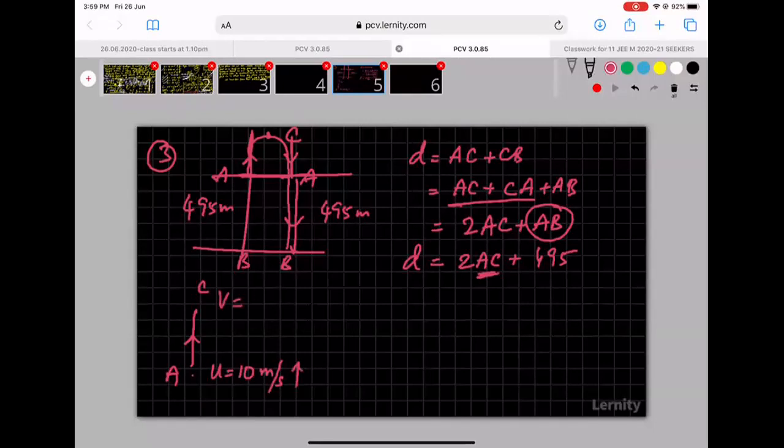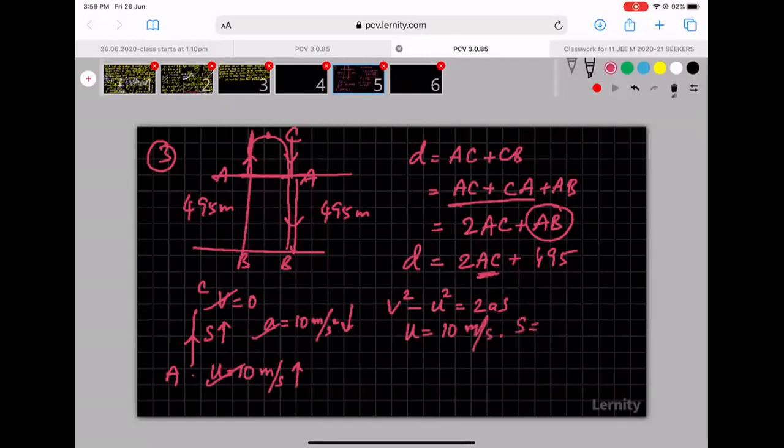At the point C, the velocity is 0. Between them, acceleration is 10 meters per second squared downwards. Displacement S is upwards. So if you know U, V, and A, to calculate S, you can use the formula V squared minus U squared equals 2AS, where U is equal to plus 10 according to one convention.